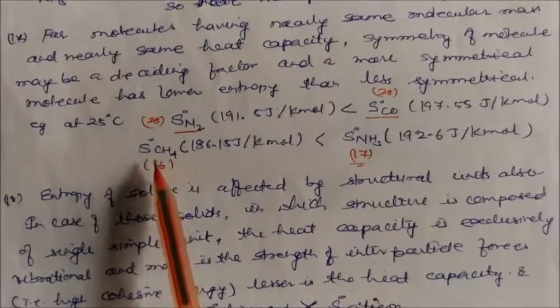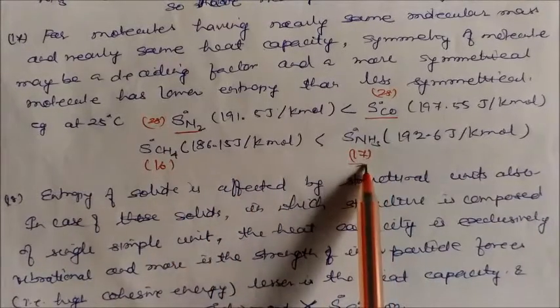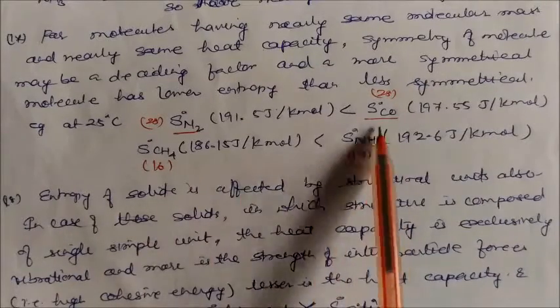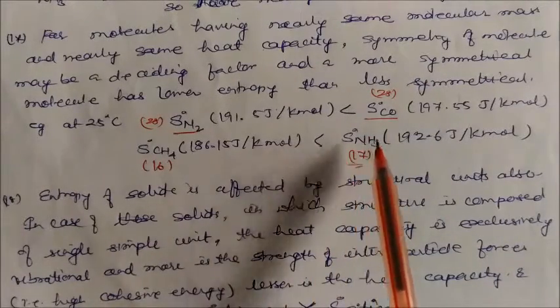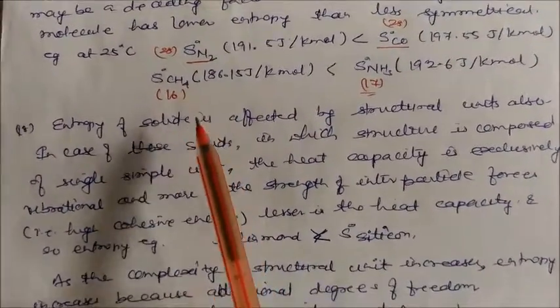Again, the molar mass of methane is how much? 16. And the molar mass of ammonia is how much? 17. So in this case, what will happen? The molecule having the more molecular mass has more entropy than the one with the less molecular mass. So you have to keep this in mind.